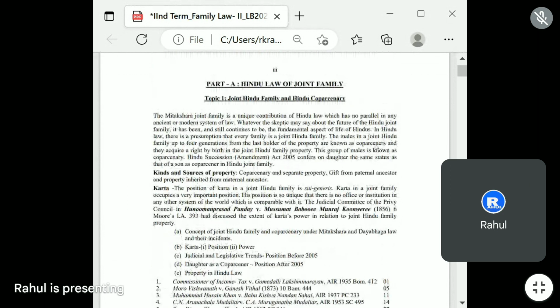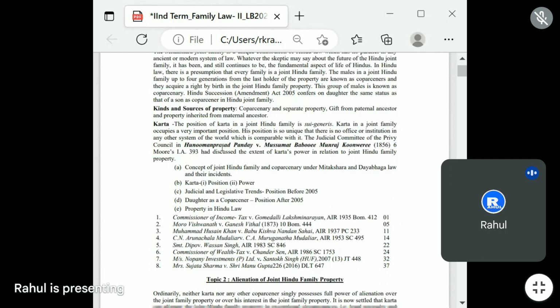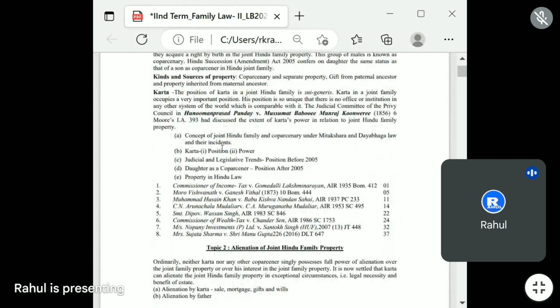Okay, so the first topic is joint Hindu family and the Hindu coparcenary, right? We have to know about this topic in the context of the kinds and sources of properties. Karta, the manager, will be discussed in the theory aspect.